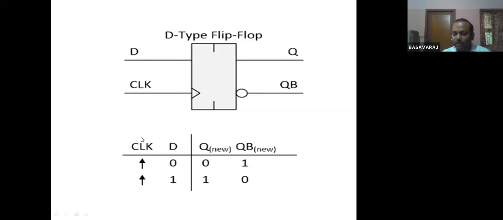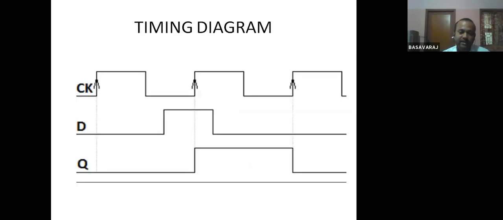And one more thing you can see here: the clock I have given. This arrow indicates the rising edge of the clock. During the rising edge of the clock, whatever value is present in D will be transmitted to Q. So again, during the rising edge of the clock, if D is equal to 1, it will be transferred to Q. I hope we'll get a clear-cut understanding once we see the timing diagram.